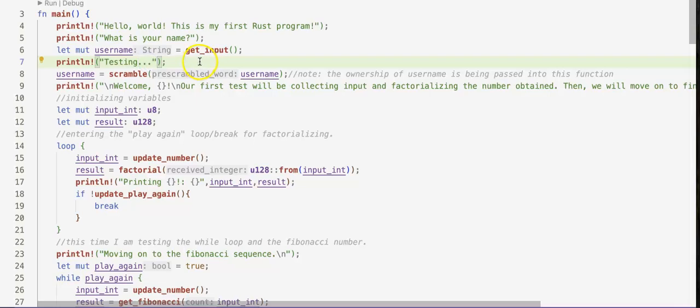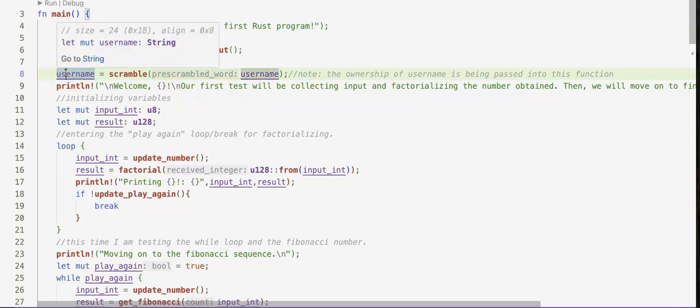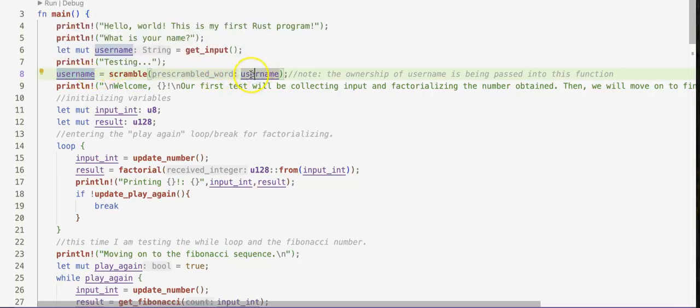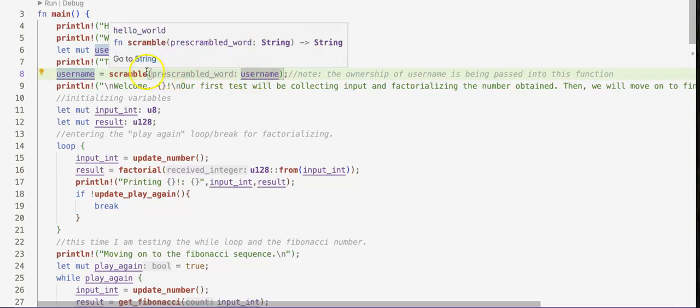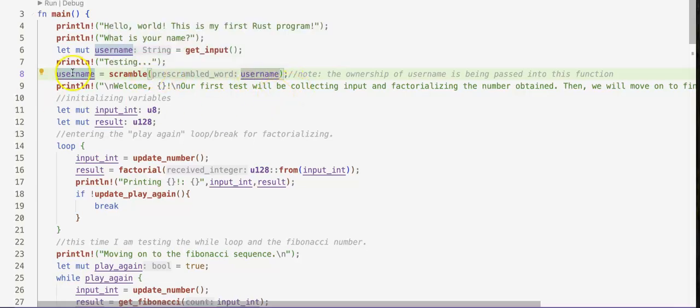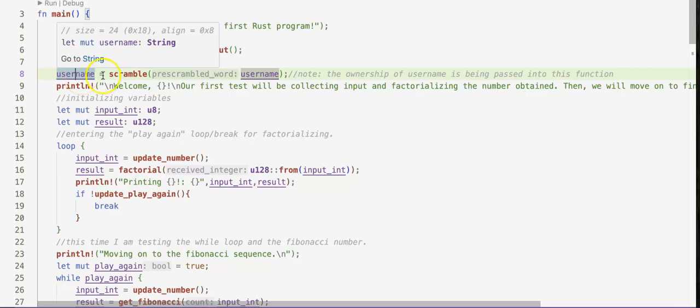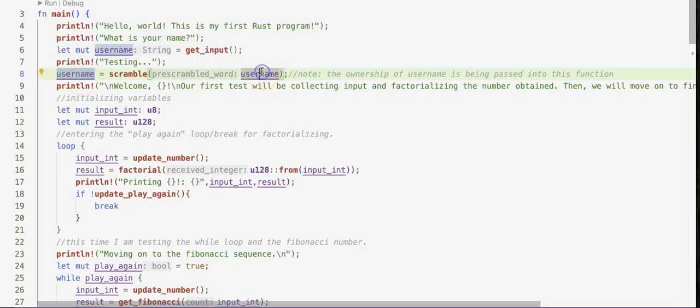Let's see, other features is that Rust has a feature of ownership. This variable has ownership of the data that was attached to it until it got passed into this function, in which case this function takes ownership of the string, and this username now has no value attached to it until this function finishes and returns it and reassigns it here. But if I had not reassigned it, then username would have had no value because we had passed ownership into this function earlier.